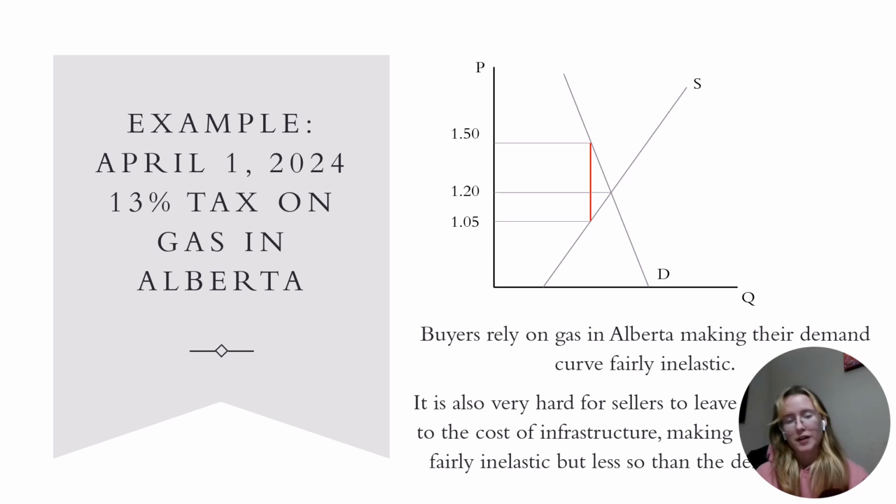And so let's look at an example here. On April 1st, 2024, there was a 13% tax on gas in Alberta. So buyers rely on gas in Alberta, making their demand curve fairly inelastic. Same for sellers since the cost of infrastructure is really expensive, but theirs is significantly less inelastic than demand because people need gas to fuel their cars, their homes.